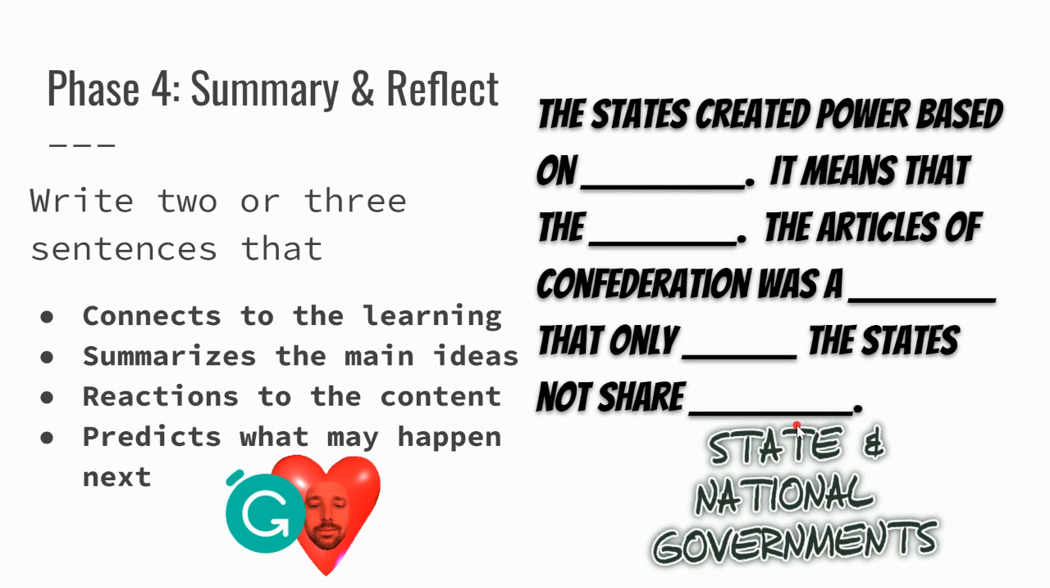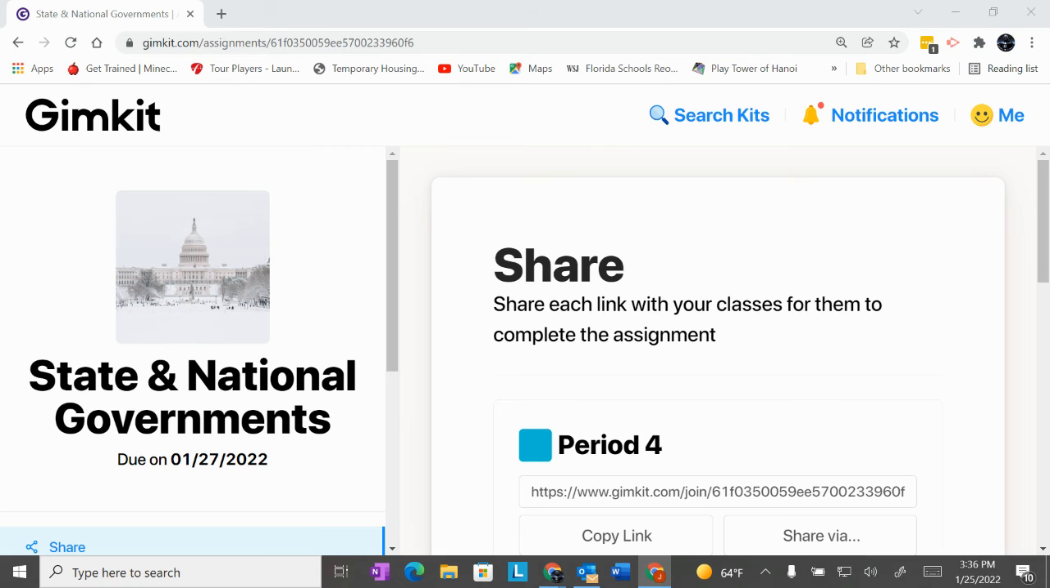So that wraps up state and national governments. Go back and rewind if you miss anything, and then be prepared for your benchmark. To help you prepare, if you go over to Gimkit, you should see an assignment in your hub when you log in. It's on state and national governments. It just covers some of the vocabulary that you may see on the test and some of the vocabulary that you may want to use in your constructed response.